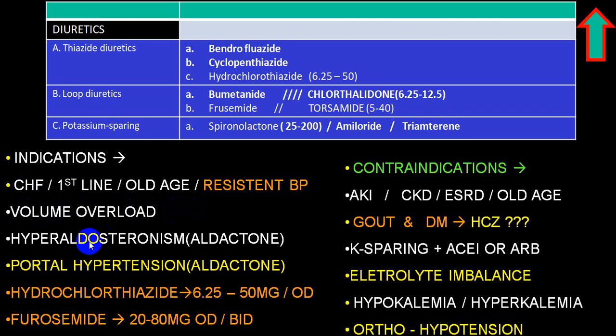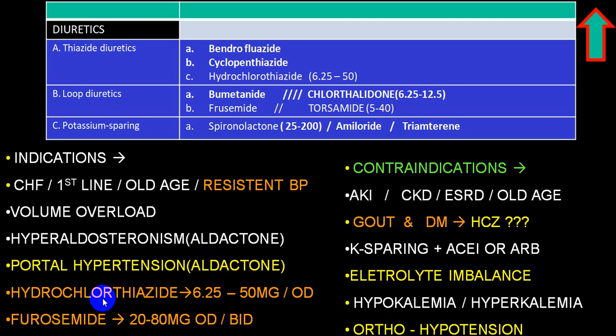In case of liver disorder, that is portal hypertension, there is secondary hyperaldosteronism, and spironolactone, or we call it Aldactone, becomes the first drug of choice. It is used for hyperaldosteronism, and partly it has a diuretic effect.